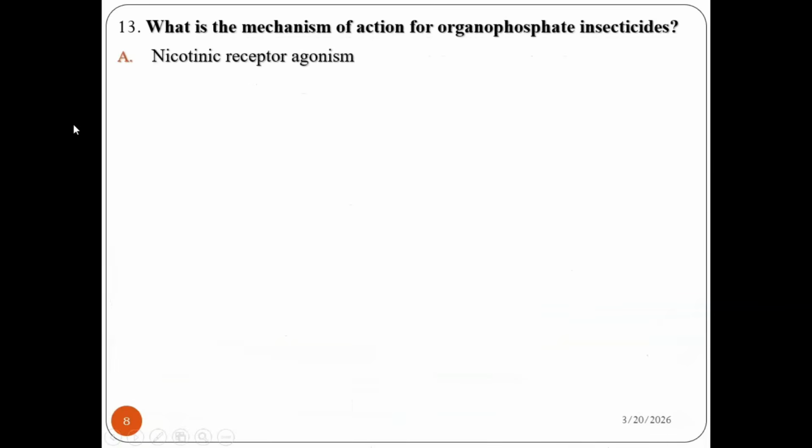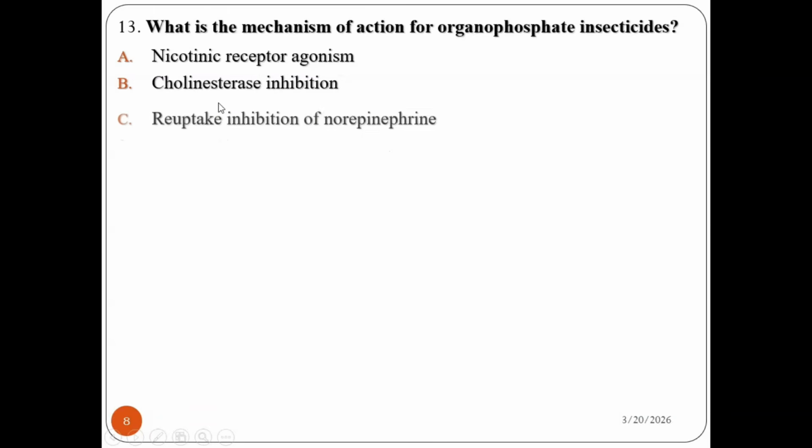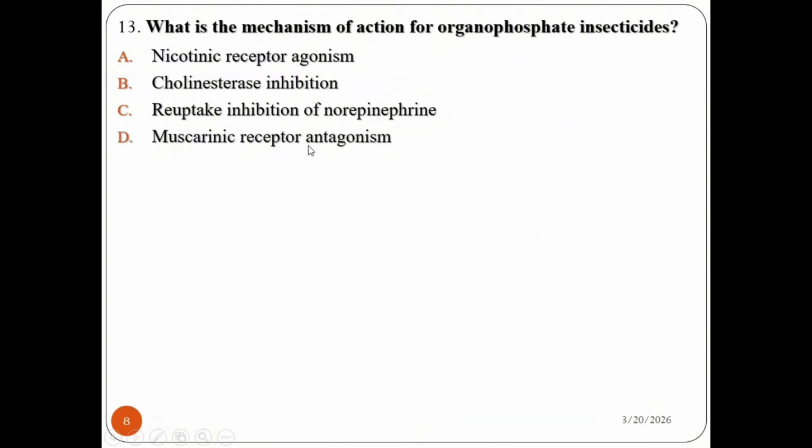Question number 13. What is the mechanism of action for organophosphate insecticide? A. Nicotinic receptor agonism. B. Cholinesterase inhibition. C. Reuptake inhibition of norepinephrine. D. Muscarinic receptor antagonism. You know that organophosphate insecticide is very, very poisonous, and can be associated with paralysis. Yes, they are very toxic. That's why nowadays some of them are banned by the EPA from use as insecticides.